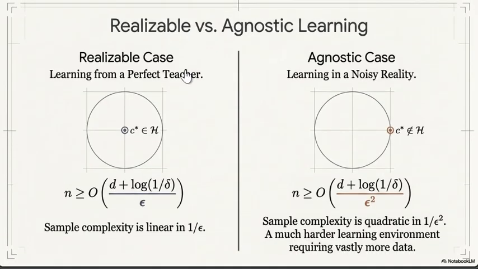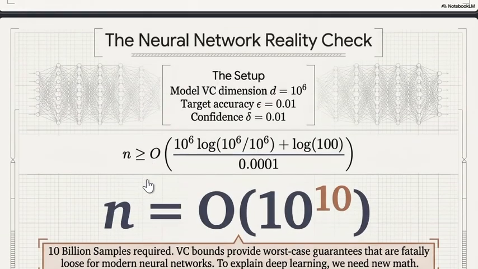Now, realizable versus agnostic. In the realizable case, a perfect hypothesis exists inside the class, so sample complexity scales linearly with 1 over epsilon. In the agnostic case, the best hypothesis may still have residual error, so sample complexity scales with 1 over epsilon squared. Real data is almost always agnostic, so we need far more samples.